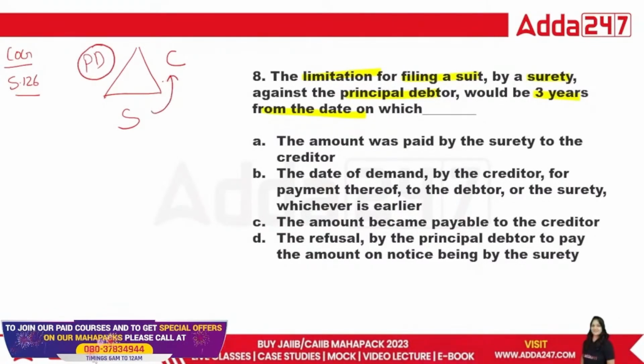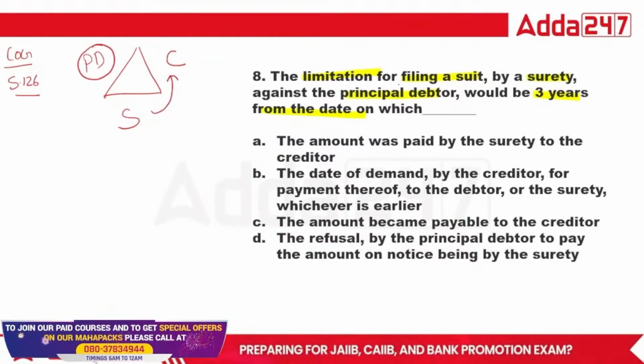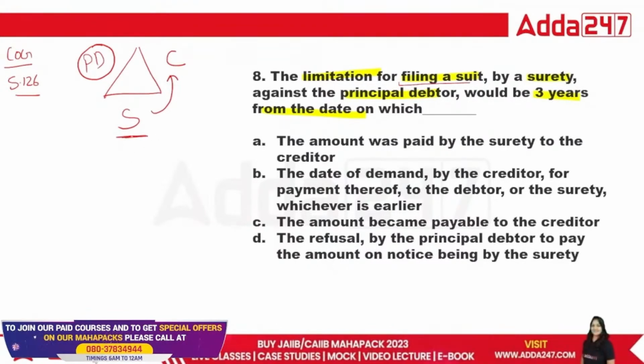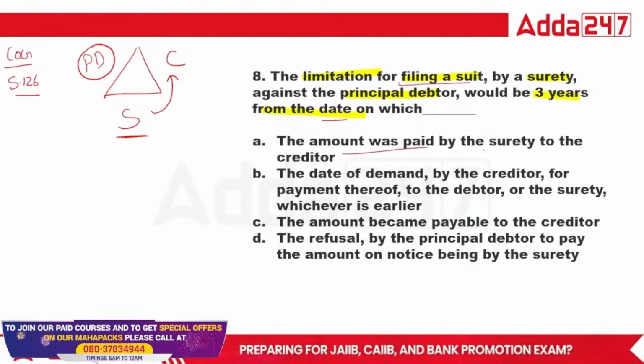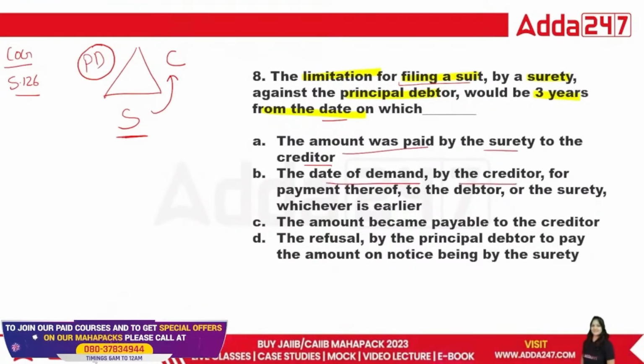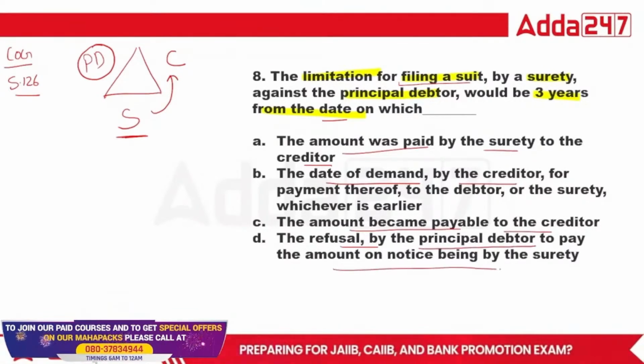That is called a contract of guarantee. The options are: the date on which the amount was paid by the surety to the creditor, the date of demand by the creditor, the date the amount became payable to the creditor, or the refusal by the principal debtor to pay or notice given by the surety.